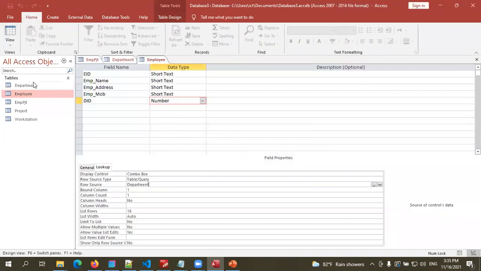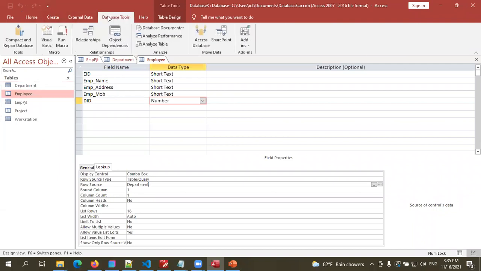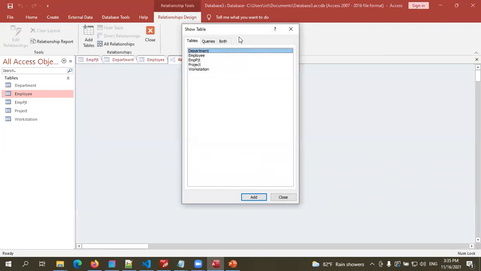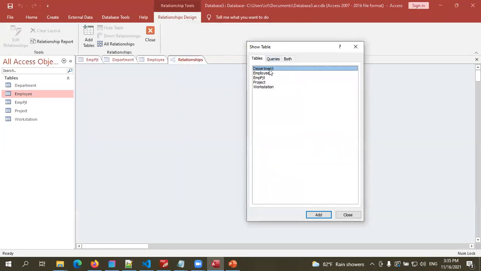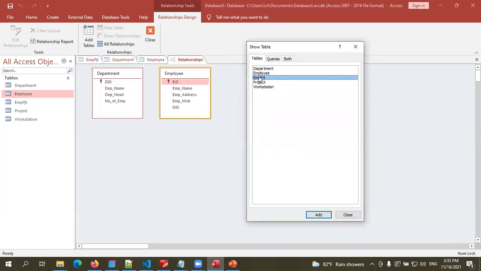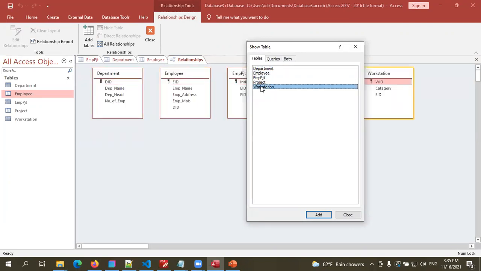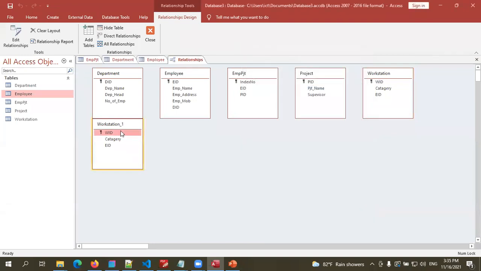I'm going to create the relationship between these tables now. So you have to go to Database Tools, Relationships. Into this one, you have to add all the tables here. You can double click and add them. Employee table, workstation. See, mistakenly I have added this workstation table twice. Then you can just select that and press the Delete key on the keyboard, then it will automatically be removed from the list.